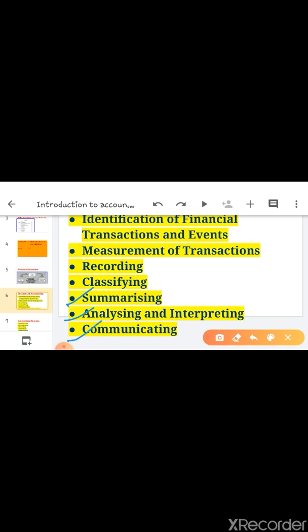At the end, last is communicating. All the accounting information, all the financial information, at the end it will be communicated to its users to take financial decisions. Okay children, so these are the features of accounting.